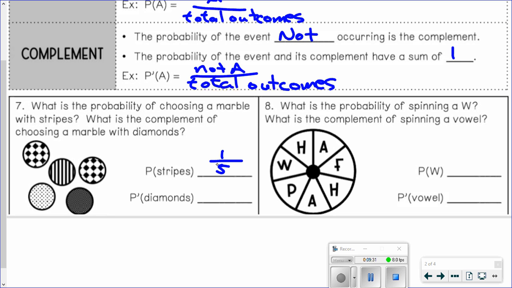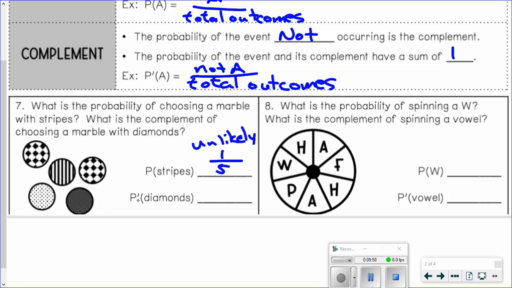So remember, anything between 0 and 1 half is unlikely. So if you were to reach your hand in a bag with these marbles, the probability of you pulling out the striped one is unlikely because there's 4 of them in there that are not striped and there's only 1 that is.